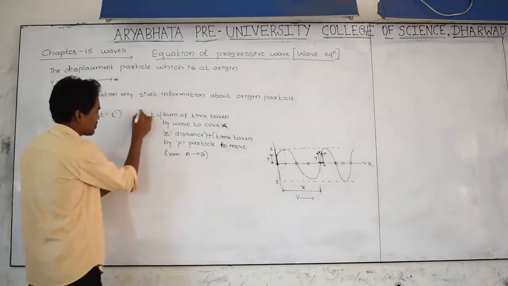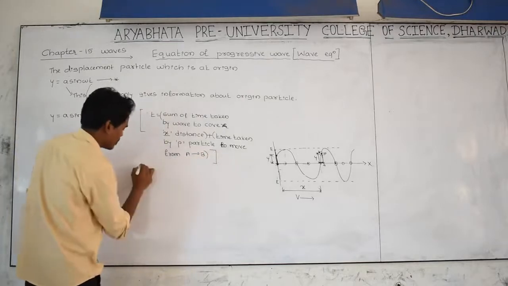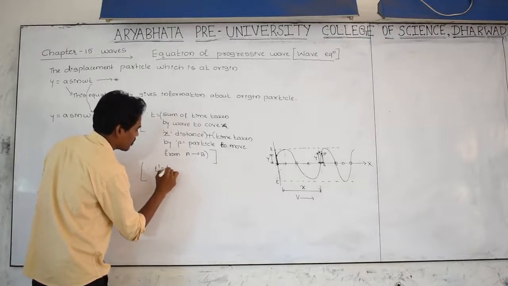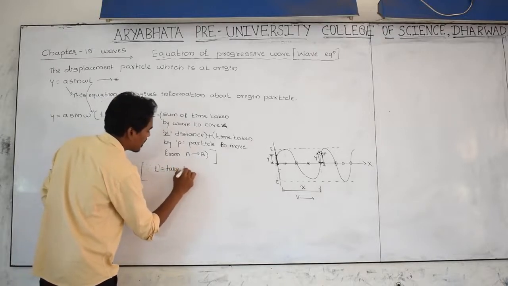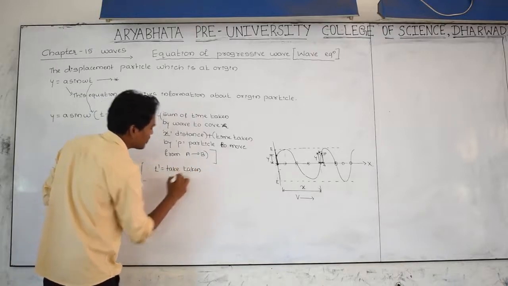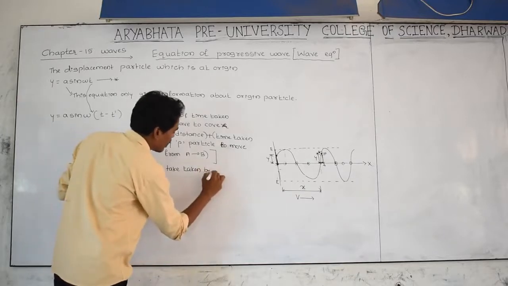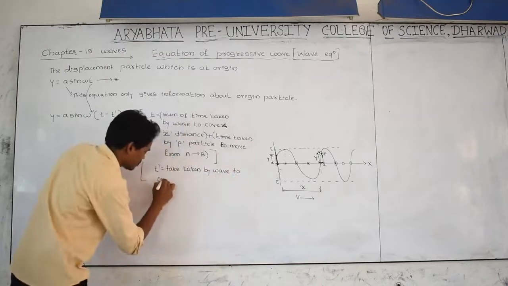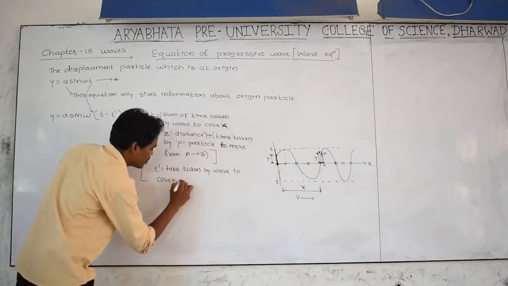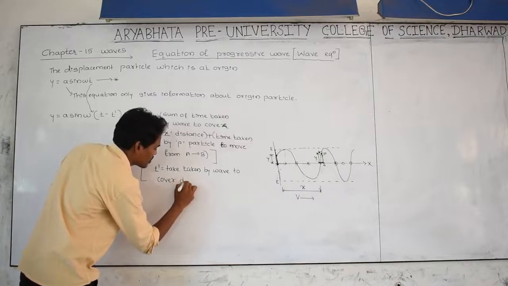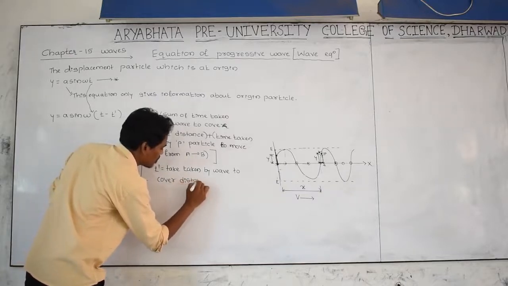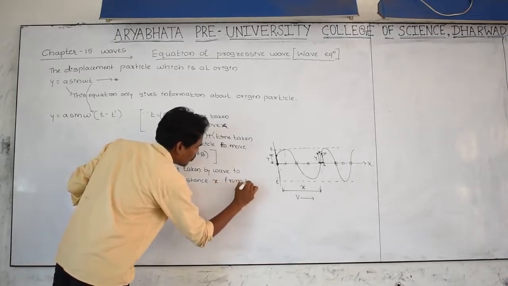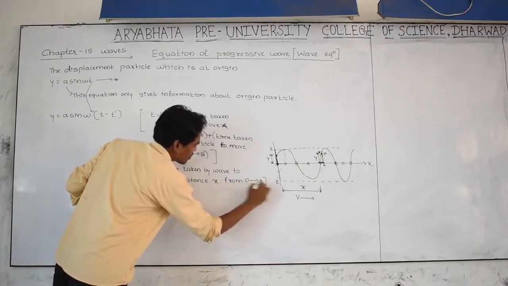Therefore t dash is equal to the time taken by the wave to cover distance x from O to A point.